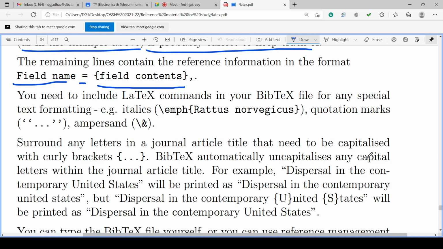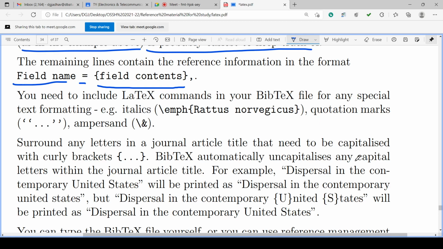The names of the authors we put into curly brackets next to the field name, that is author, and similarly the others. For title, in curly brackets we put the title of the document. In journal we put the name of the journal. In volume we put the volume number. In pages we put the page numbers, first page dash last page number, 9-19 we have seen, and for year we put the year.